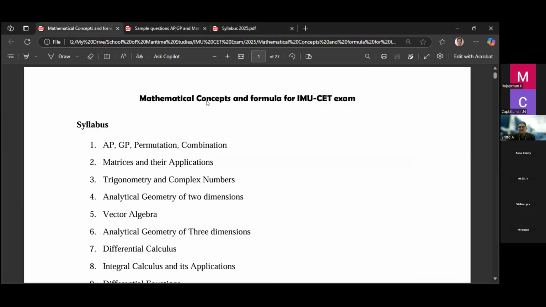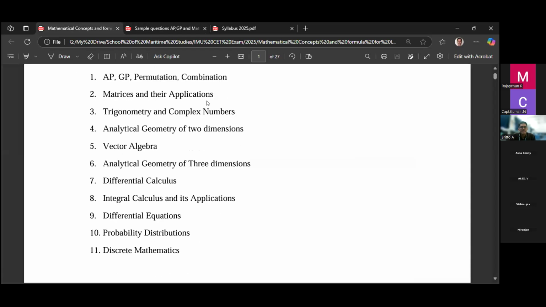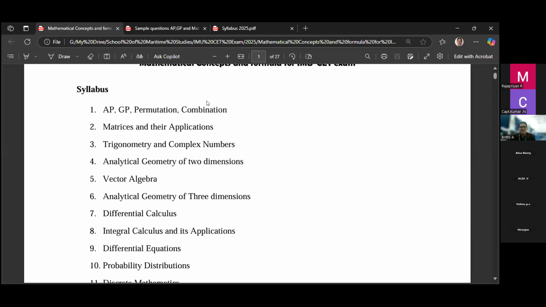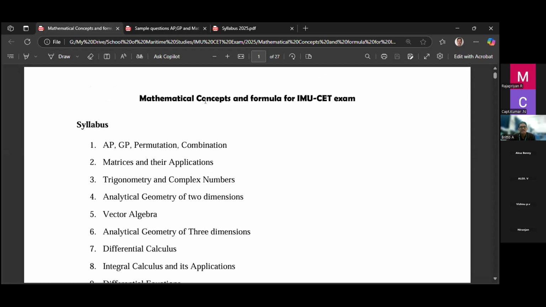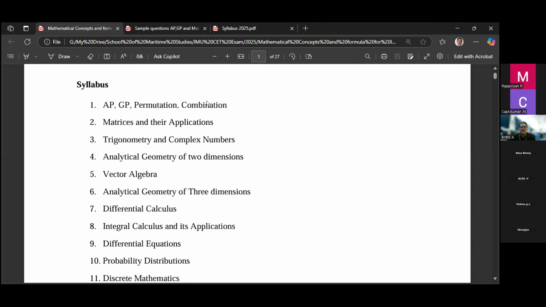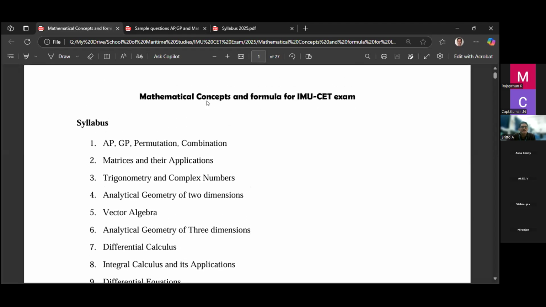Since we have a lot of topics, we cannot complete them in one class. Whatever we cannot complete, we'll continue later. We'll try to cover five or six concepts first. So this is the syllabus for mathematics.